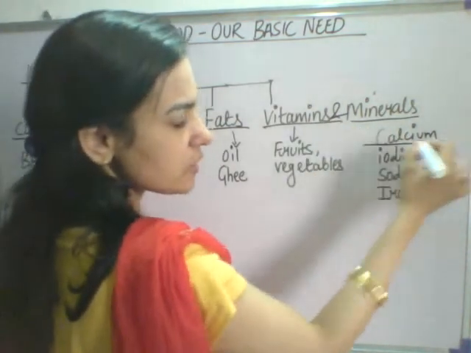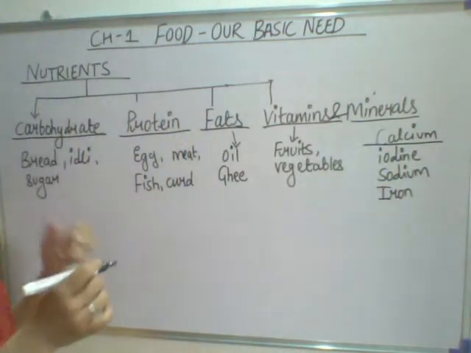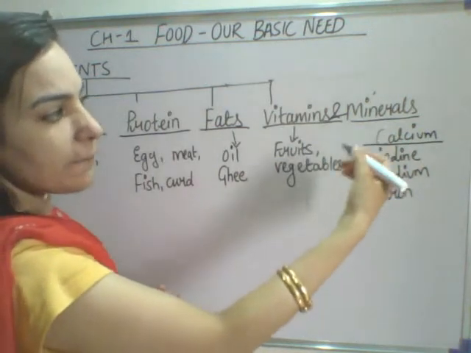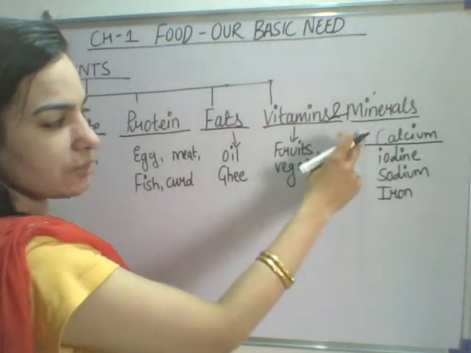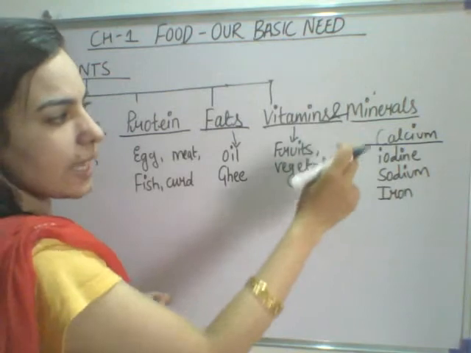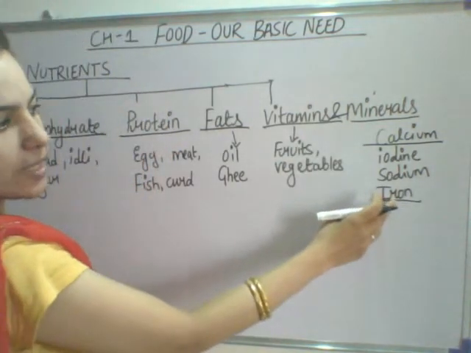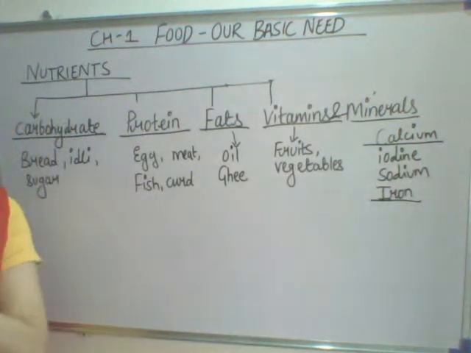Now calcium is present in all the dairy products which you get from the animals, like milk, curd, cheese, paneer. All this contains calcium. They are the rich source of the calcium. Iron is present in all green leafy vegetables. All the green leafy vegetables contain iron.